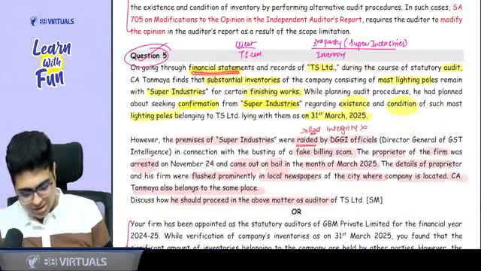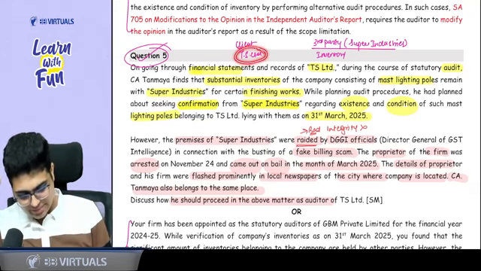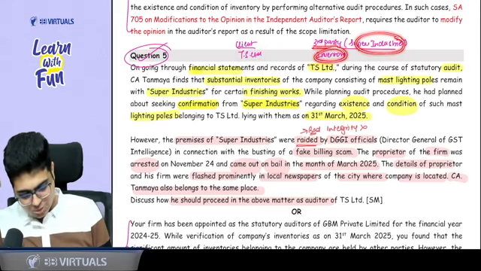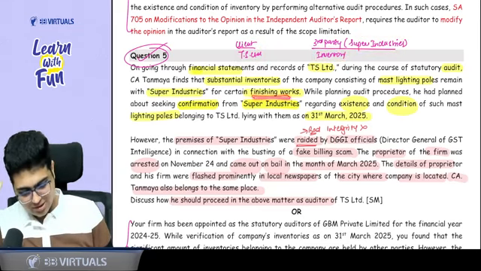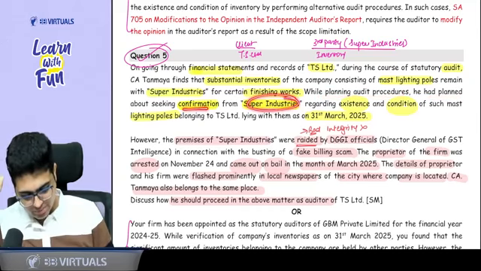On going through the financial statements and records of TS Limited, during the statutory audit, CA Tanmay finds substantial inventory of mast lighting poles remain with Super Industries. So who is the client? TS Limited. Okay, inventory is with a third party, that is Super Industries, for some finishing works. While planning the audit, he has planned that he will take a confirmation from the third party about the existence and condition of the inventory as on 31st March 25.